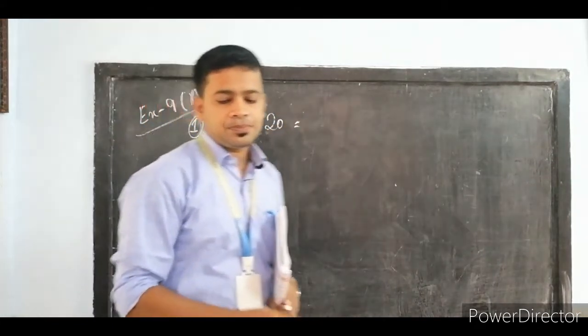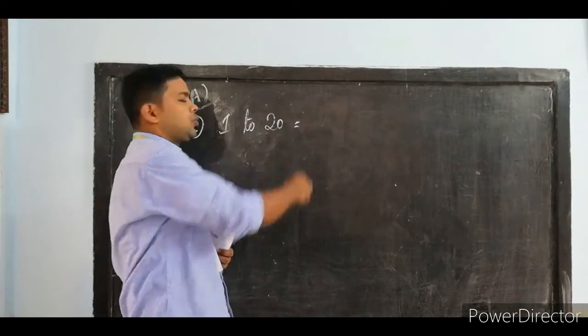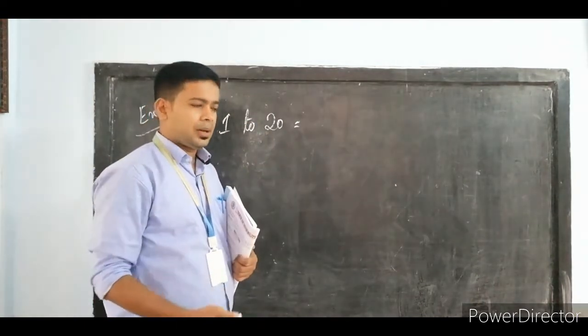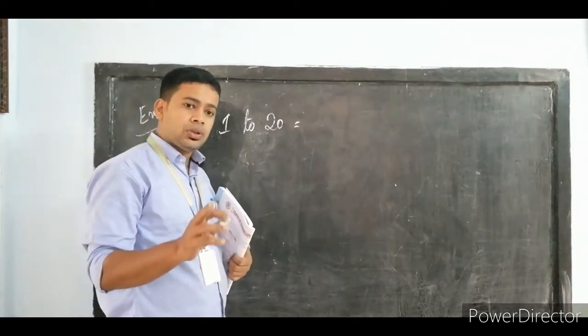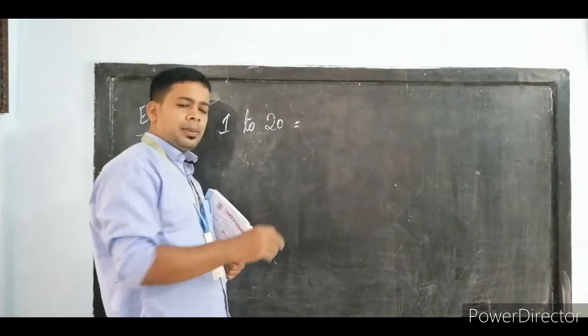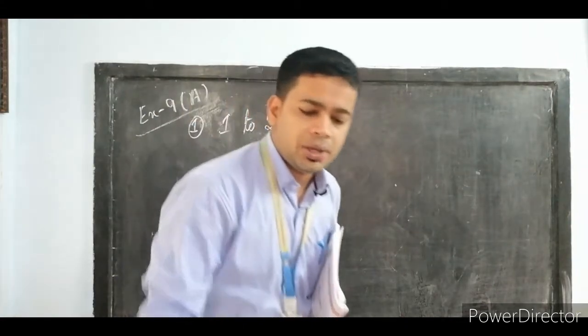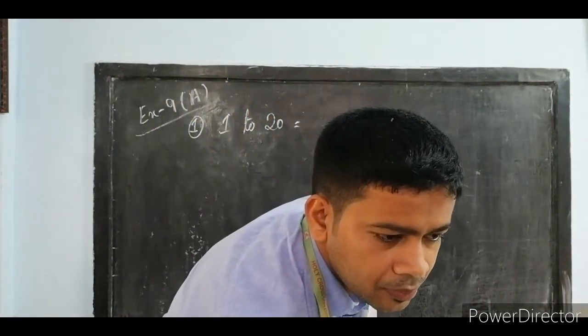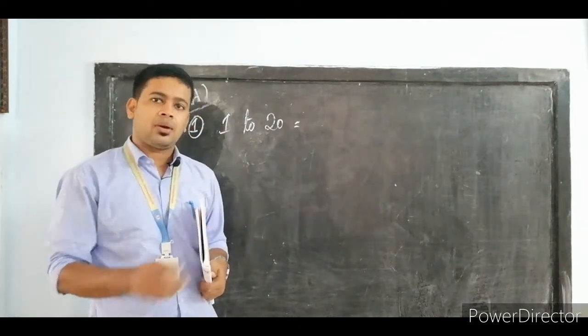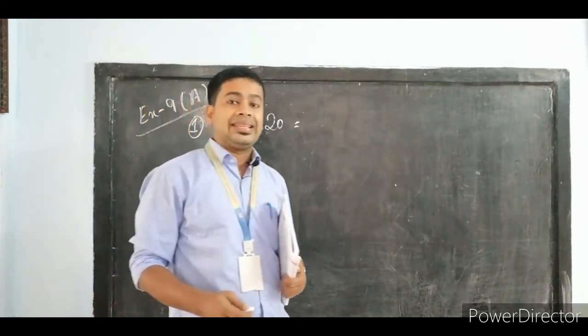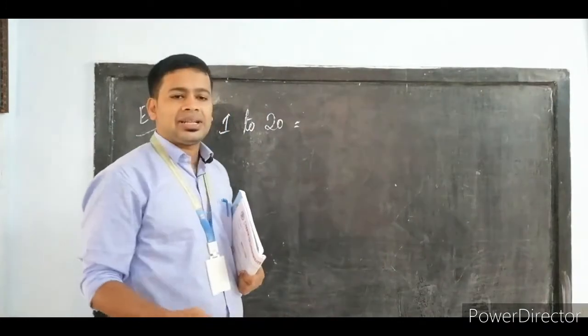Check all the numbers from 1 to 20 who are even numbers. Obviously 1 is not an even number. For single digit numbers, we only need to remember them. If we remember the single digits of odd and even numbers, then all other numbers we can find very easily. Okay, so what are the single digit numbers we have?